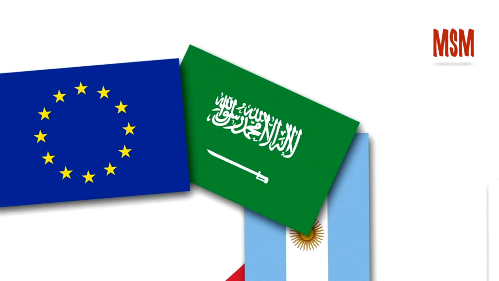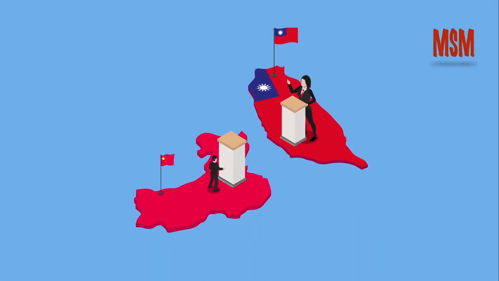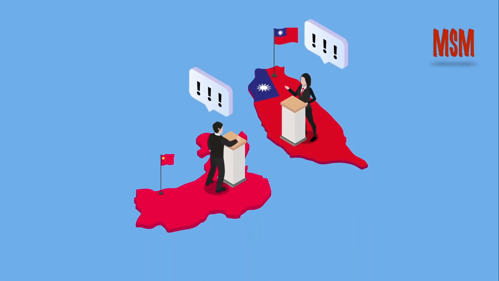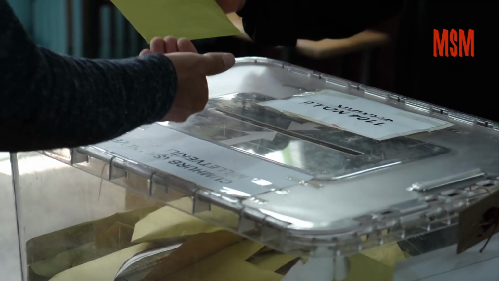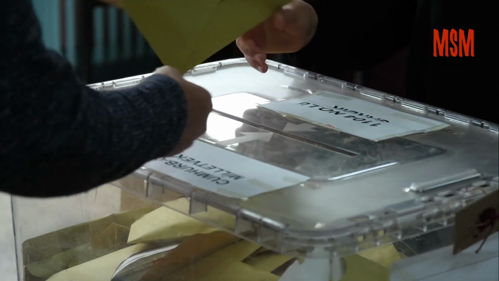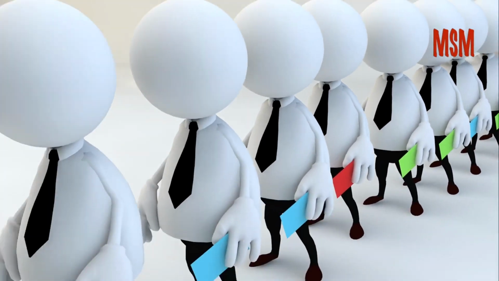Countries also differ in how their governments are organized. Two common systems are presidential and parliamentary systems. In a presidential system, like in the United States, people vote directly for a president. The president is separate from the lawmakers, which helps limit power, but can also cause disagreements. In a parliamentary system, people vote for political parties, and the leader of the winning party becomes the prime minister. This system makes it easier to pass laws, but governments may change more often.